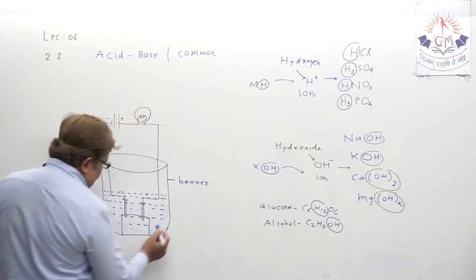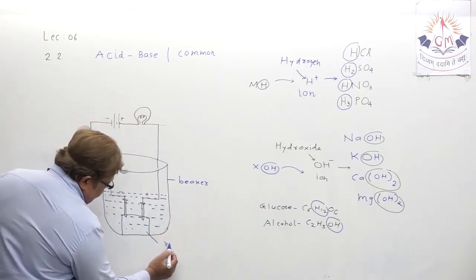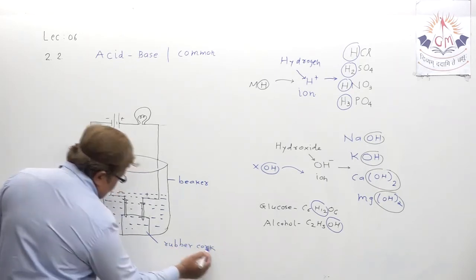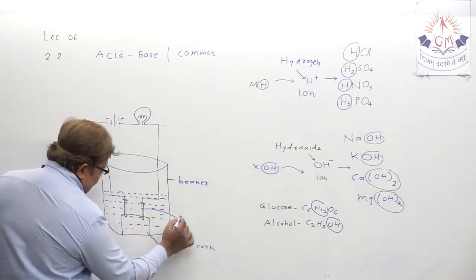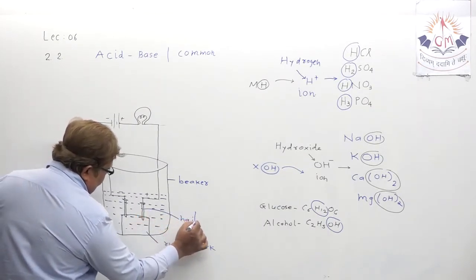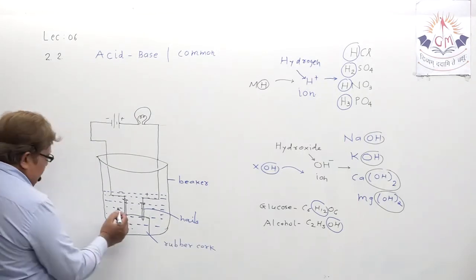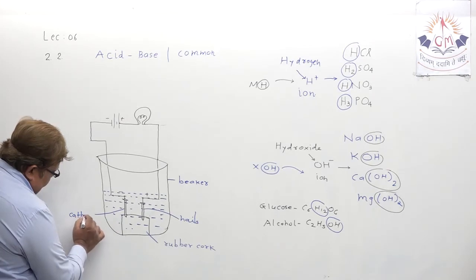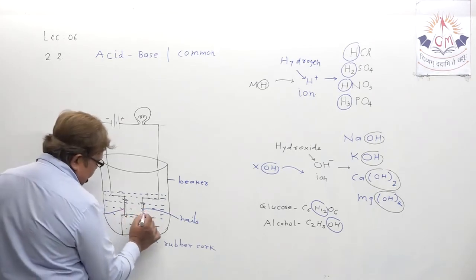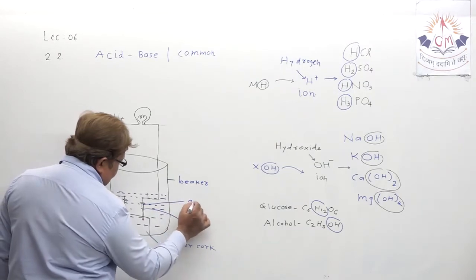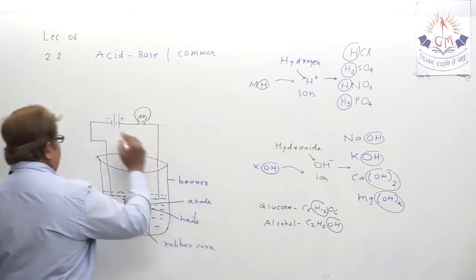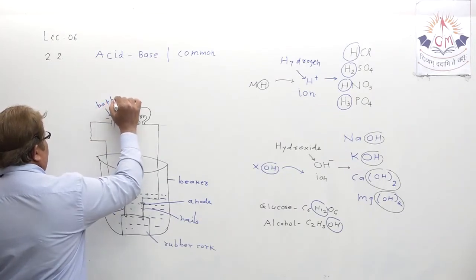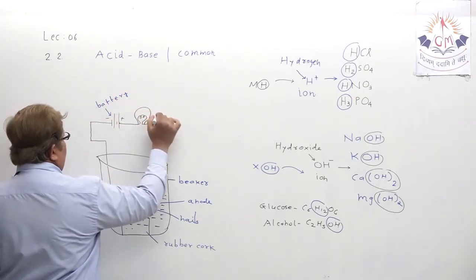This is the rubber stopper, rubber cork you can write. Then two nails, for what purpose? As you know, to create electrodes. Now this is the cathode, negative electrode, and this is the anode. Then this is the battery, 6 or 10 volt, whatever you can take. And this is the bulb.